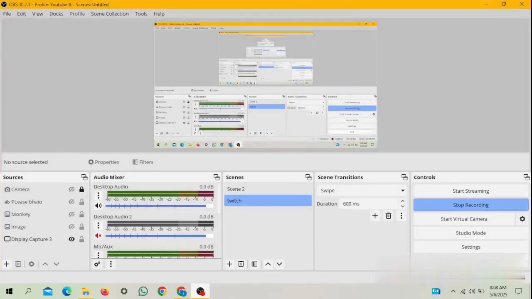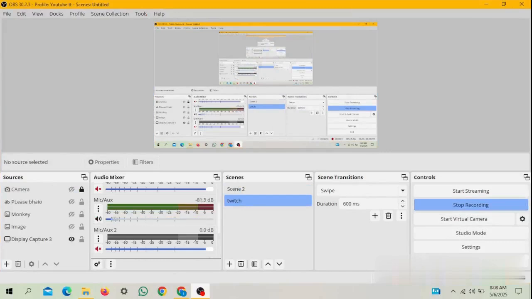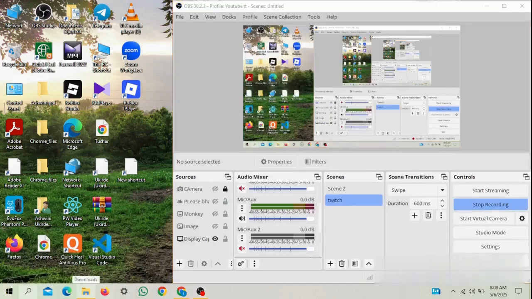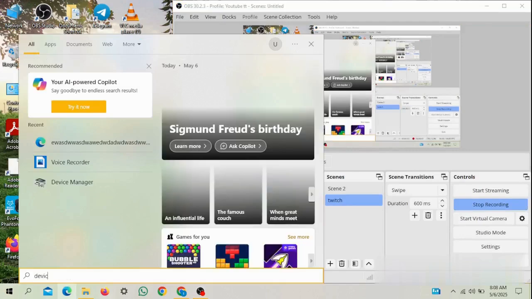Today I'm going to show you how to enable your mic, so-called microphone, if it's disabled. How to enable it, so do watch the full video. You can see there isn't any audio in my OBS.